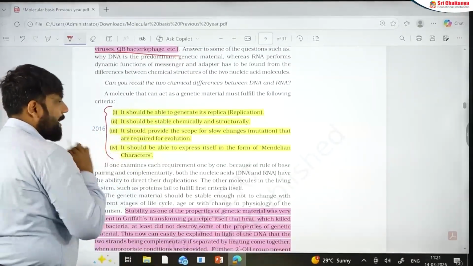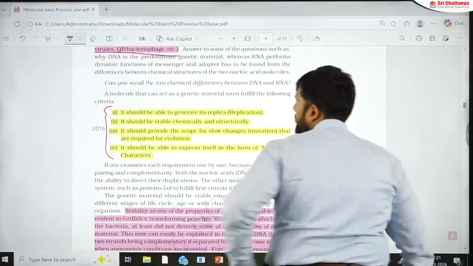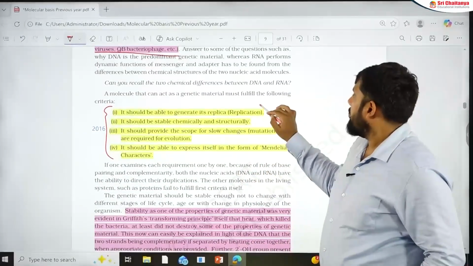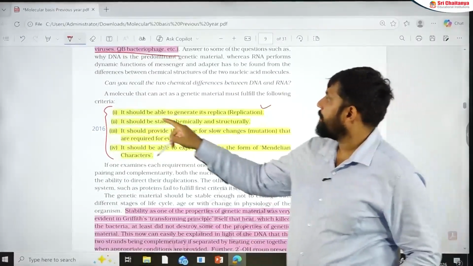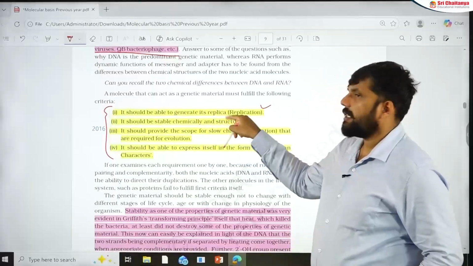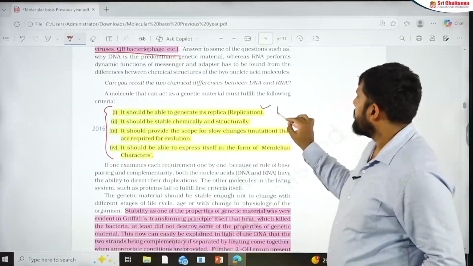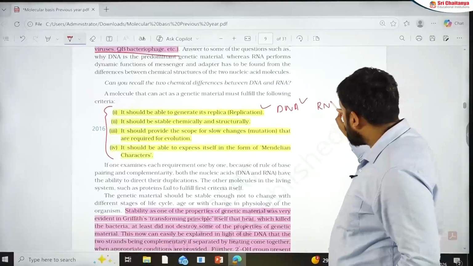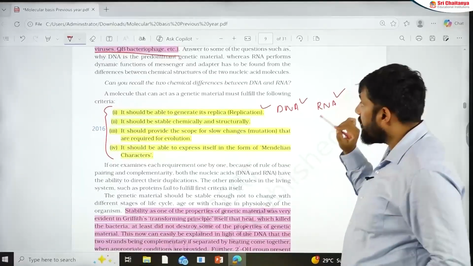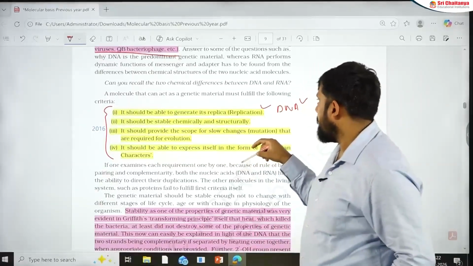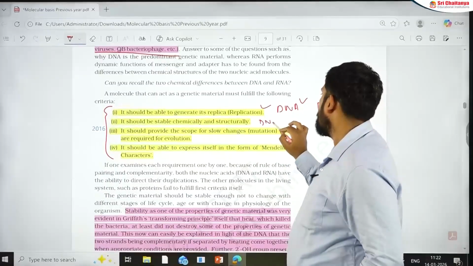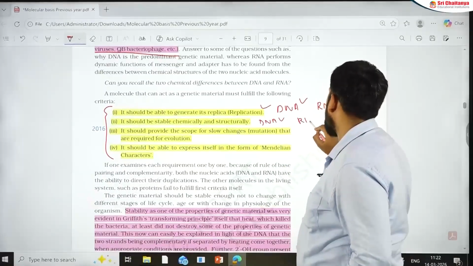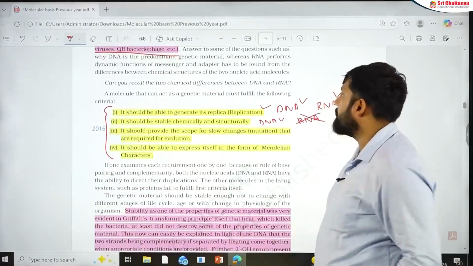What are the expectations from a genetic material? Now what is the first expectation? To generate its replica. Now this is a hidden question here. It should be able to generate its replica. Can DNA do it? Yes. Can RNA do it? Yes. Both the answers are yes. Important part: chemically and structurally stable. DNA is. But is RNA stable? No. RNA is not stable.